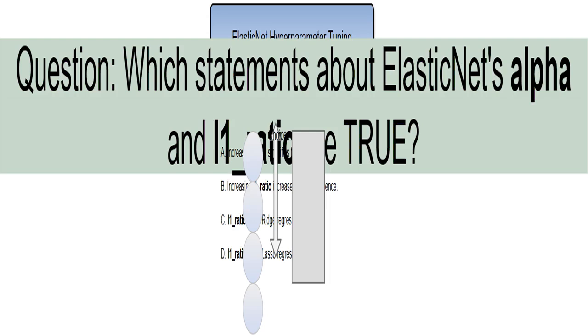This question tests your understanding of how changing the alpha and L1 ratio hyperparameters in ElasticNet regression affects the model. ElasticNet combines two types of regularization: lasso, L1, and ridge, L2. We'll explore how these hyperparameters control the balance and overall strength of this regularization. These are the possible answers to the quiz on ElasticNet hyperparameters. I will check each statement for accuracy.